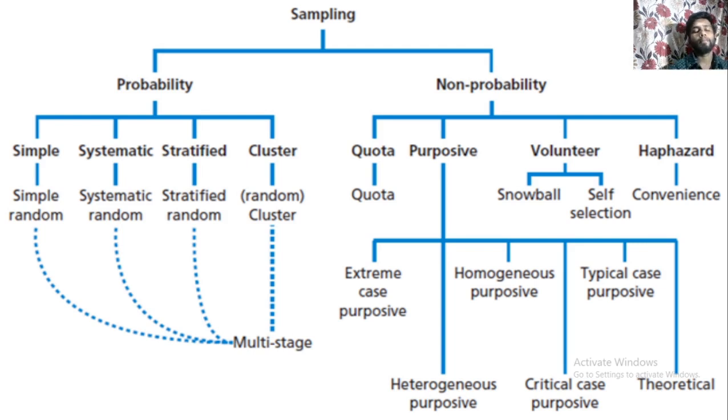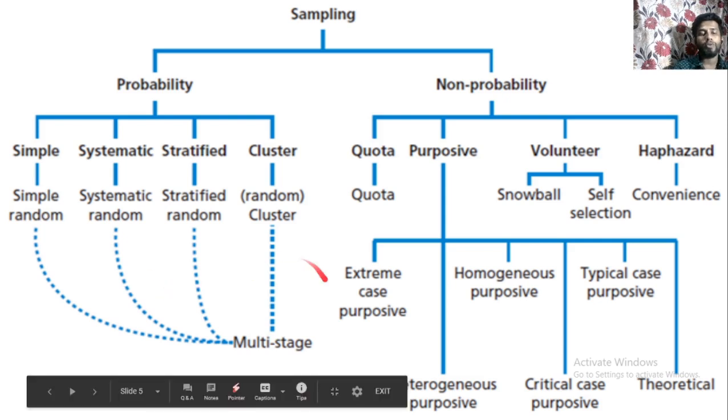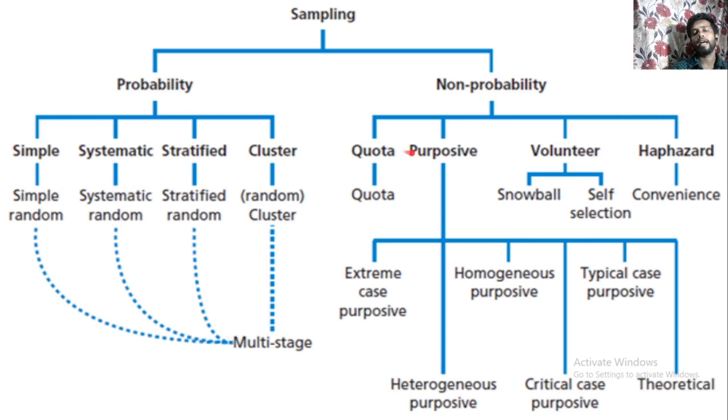And multi-stage sampling is the inclusion of two or more sampling stages. Normally it is the extension of cluster sampling. Now non-probability sampling includes quota sampling and purposive sampling. Purposive sampling includes extreme case purposive, heterogeneous purposive, homogeneous purposive, critical case purposive, and typical case purposive.